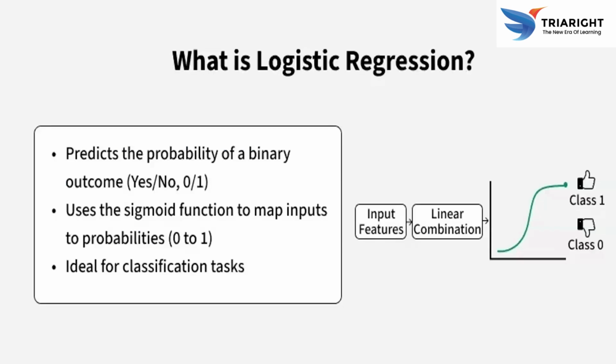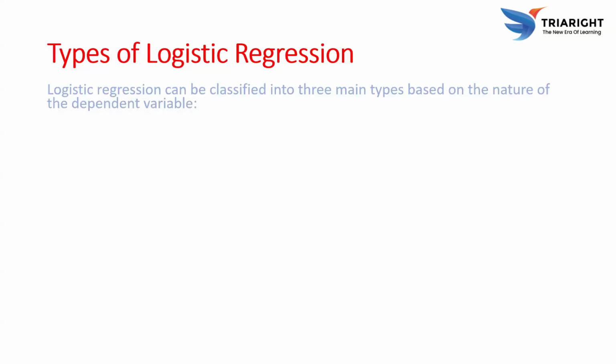So what is logistic regression? It predicts the probability of binary outcomes such as yes, no, 0, 1 or true, false. It uses a sigmoid function to map the input to a probability between 0 and 1, which is ideal for classification tasks, with input features combined in a linear combination. So according to the graph, it gives yes or no, or the probability of 0 or 1, like true or false, which we can predict.